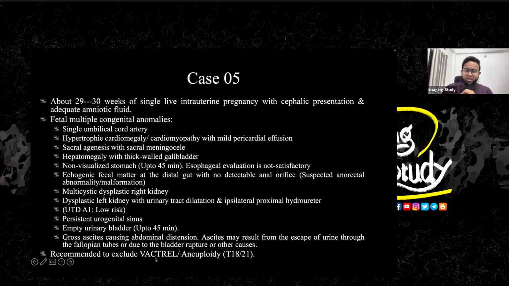In VATER, you will see the vertebral abnormality, A for anal, T and E for the esophageal, and R for the renal abnormality. Okay, anyway, so that's all for today.